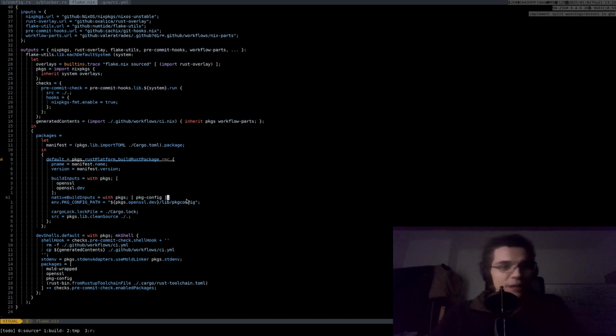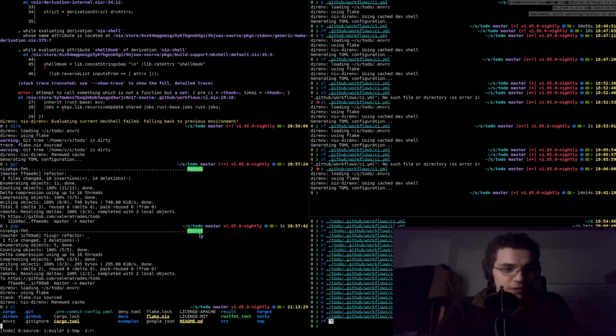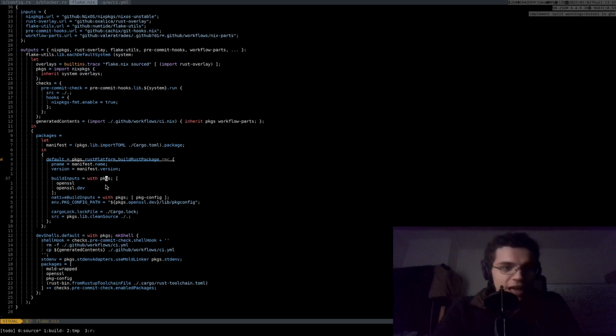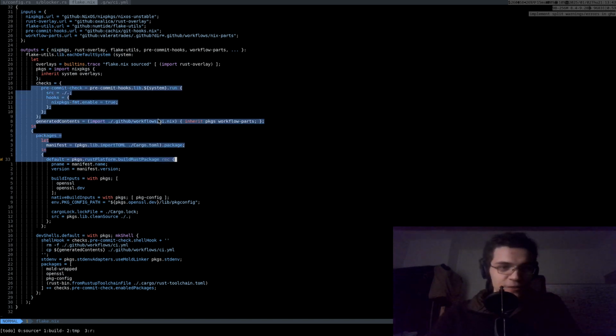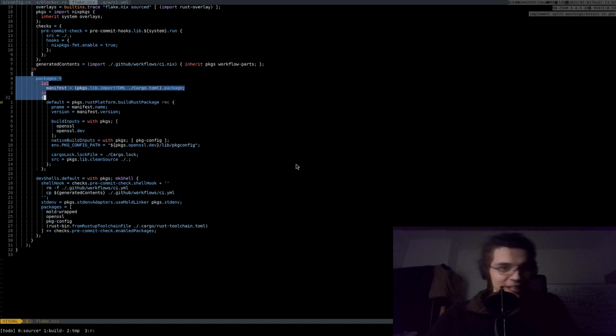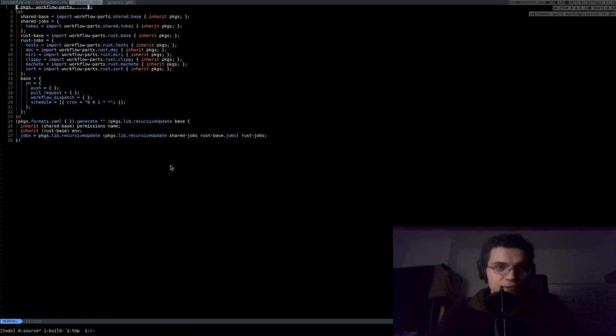So this is my new main flake.nix, from which everything is built, right? Where is it? Nix, flake.nix, there we go. And this is the thing which we care about. We have pre-commit checks, beautiful pre-commit checks, integrated with Nix. I'll add some more stuff there. There's a lot of potential. But I just added the GitHub workflows ci.nix, and this beautiful thing.